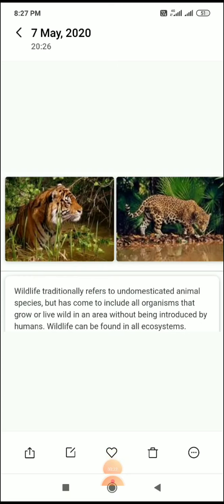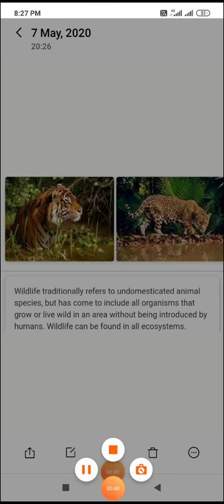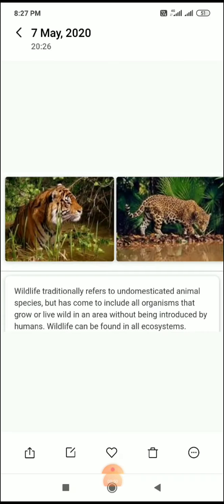So wildlife traditionally refers to undomesticated animal species, but has come to include all organisms that grow or live wild in an area without being introduced by humans. So wildlife can be found in all ecosystems. So children, today we are going to read about these wild animals.